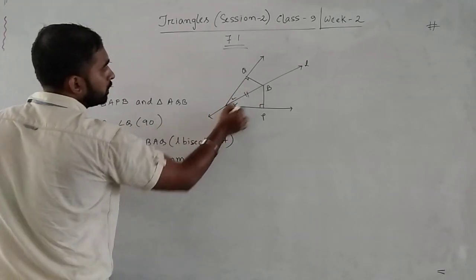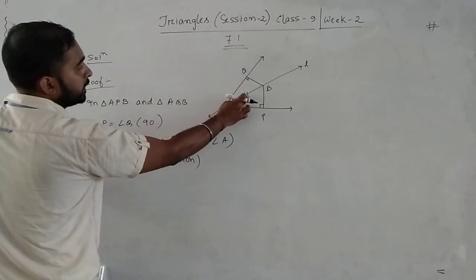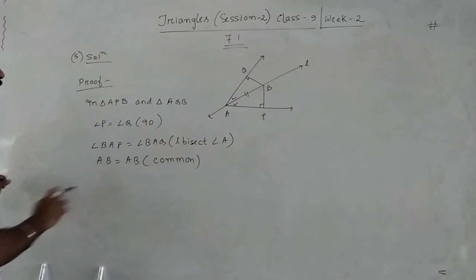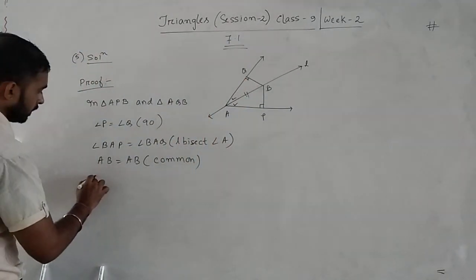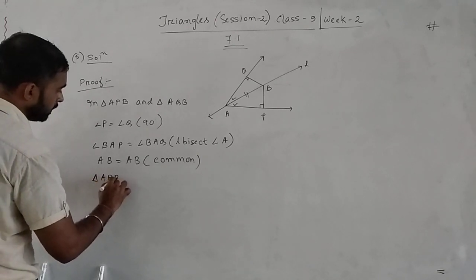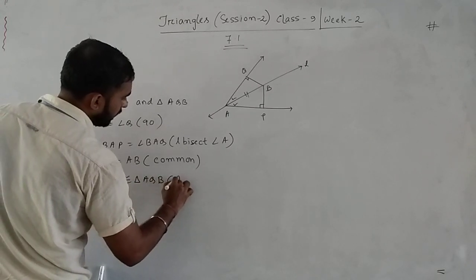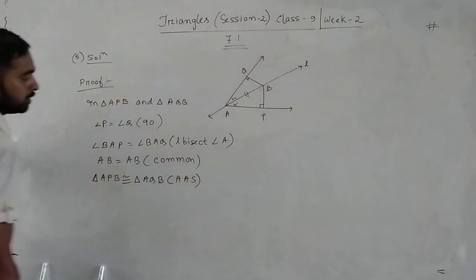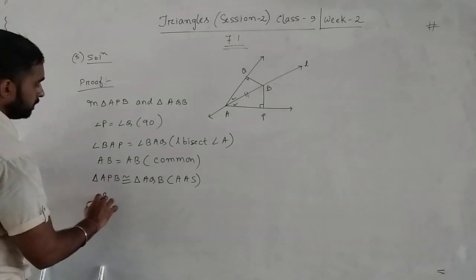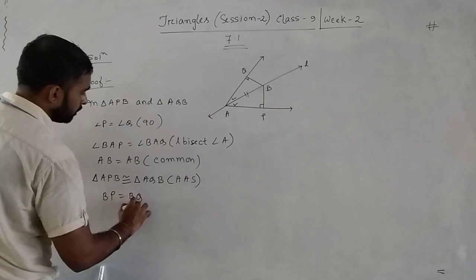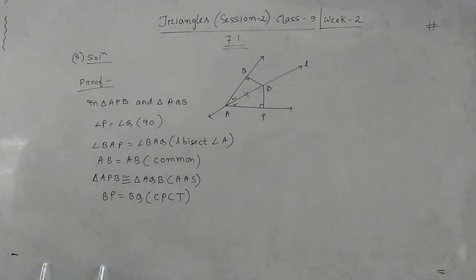These two are equal because L bisects angle A, and this is the common side in both the triangles. So by angle angle side, the triangles are congruent. Triangle APB congruent triangle AQB. If they are congruent, then BP equal BQ by CPCT. Done.